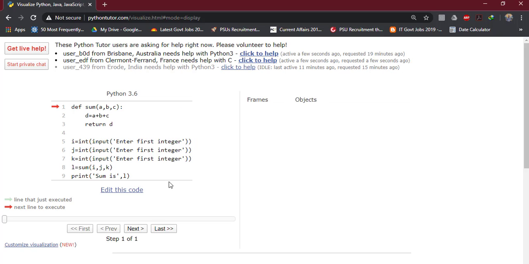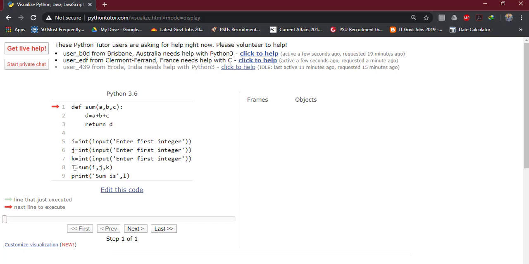As we discussed, what are the global variables here? The variables which are defined in the main segment. This is the function part, and if we start from here, i, j, k, these three variables are defined in the main segment.